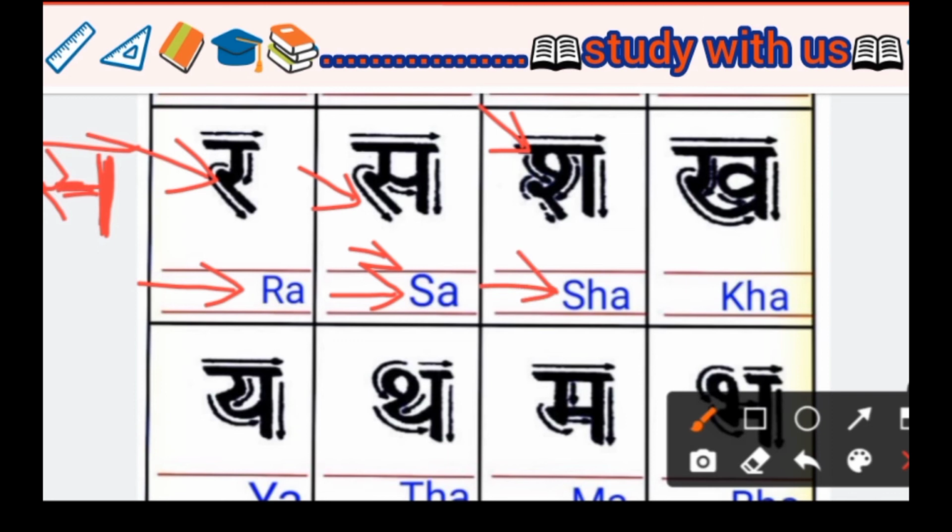Next Sh. In English we write it SHA. Next Kh. In English we write it KHA.